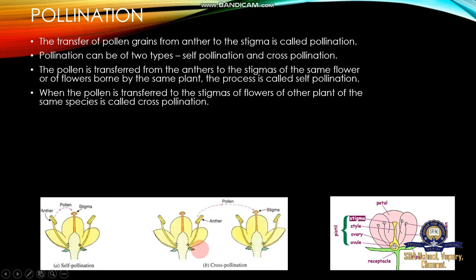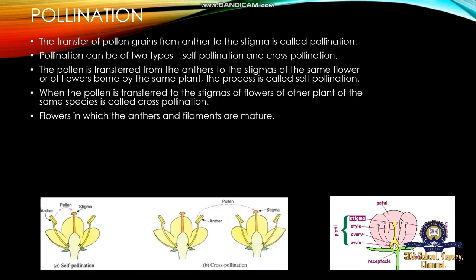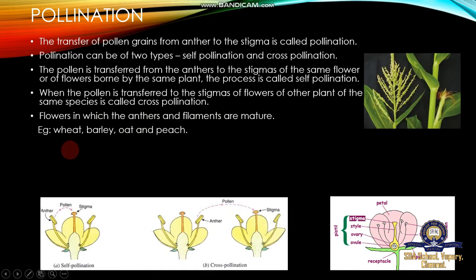This is the structure of a flower. Self-pollination occurs in flowers in which the anthers and stigma are mature at the same time. Examples: wheat, barley, oat and peach. In flowers in which the anther and stigma are mature, pollination is completed within the flower.